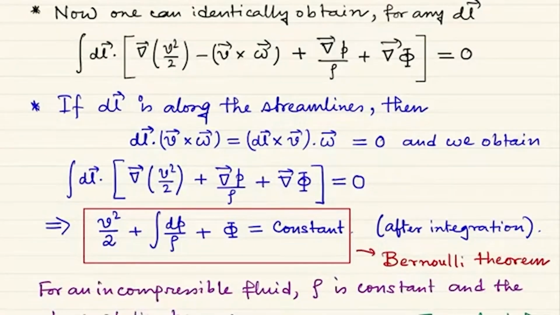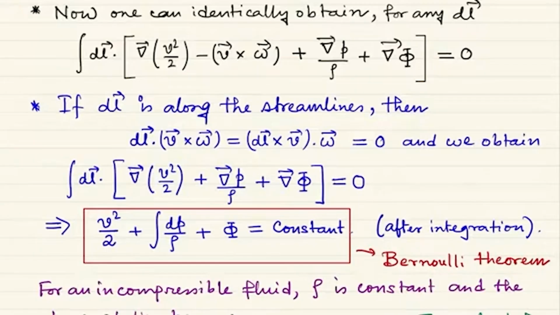Now we integrate. If we integrate, we will see that dl dot gradient of v square by 2 is nothing but d of v square by 2, the differential of v square by 2, right? So when it is integrated over some trajectory, over a streamline, then it will simply give you v square by 2.